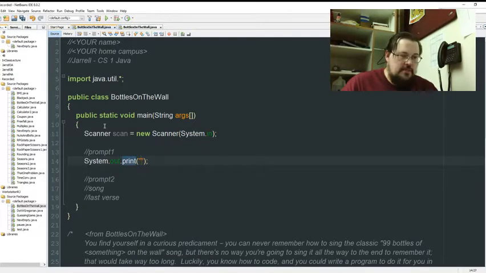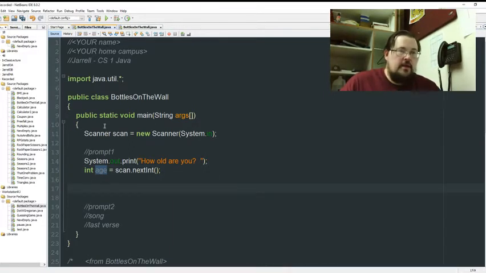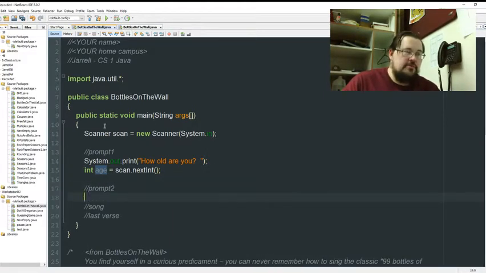Okay. First prompt. How old are you? And very simply, grab an age variable, scan.nextInt. There we go. Now, here's the second prompt, because remember, we only see this if they're over 21. So if there's a condition put on it, we have to use an if test. So if age is greater than or equal to 21.